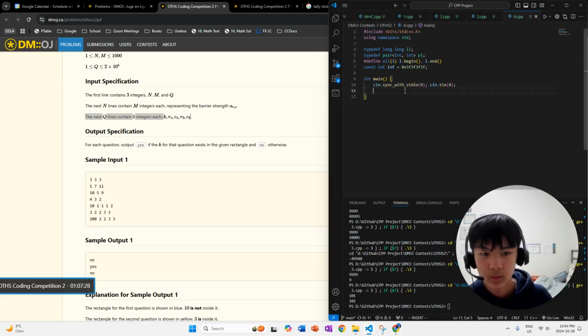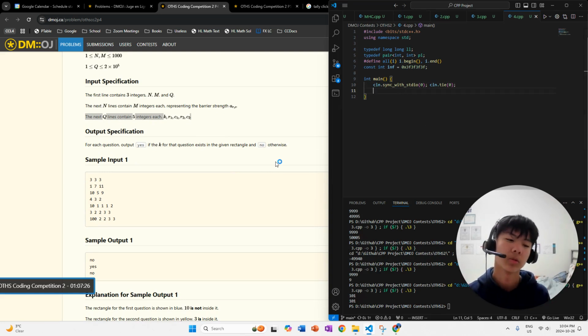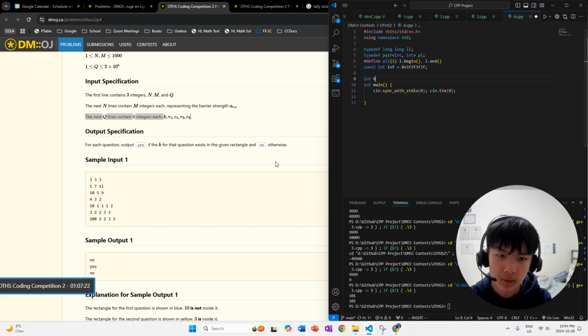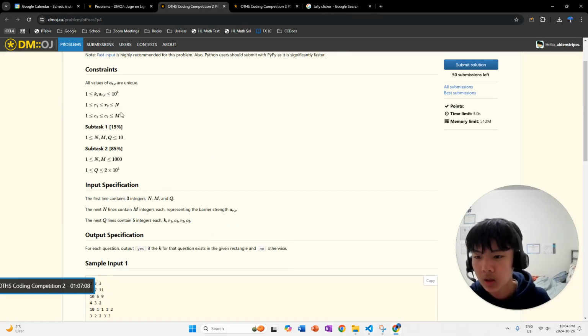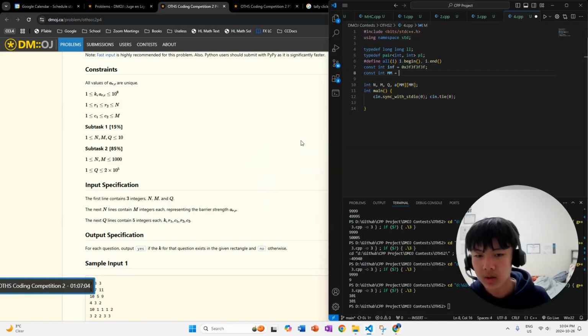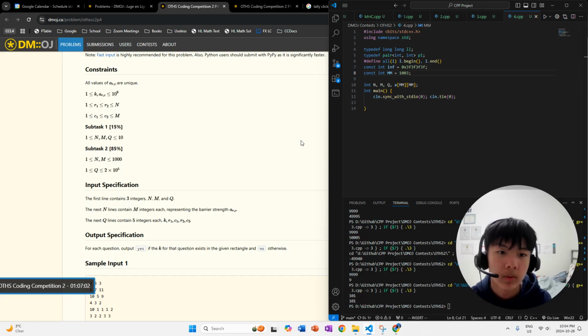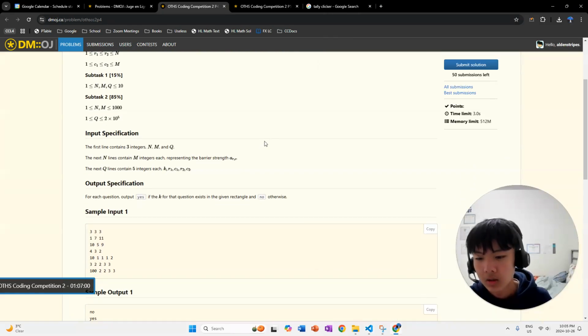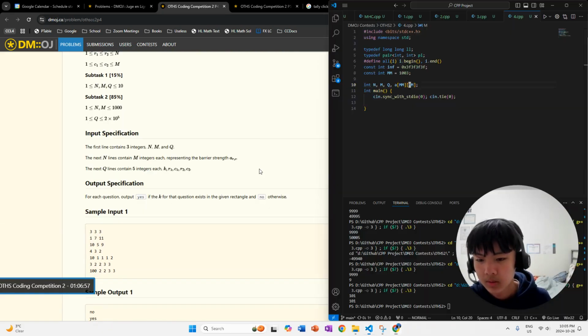Okay, we're gonna get started with these problems. When I don't exactly know what I'm supposed to do, I usually just start with doing the input, just so I feel a little bit better about approaching the problem. So let's create our integers. We also want to create a 2D array, so we're going to put the max value for each. And how big can this 2D array go to? Well, n and m can be up to 1,000 something, so I'll just say 1,003. And yeah, that's basically it.